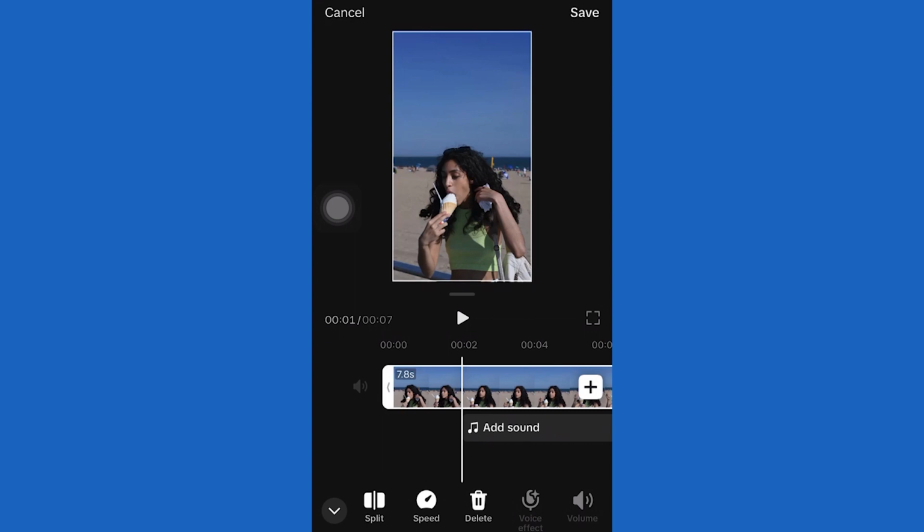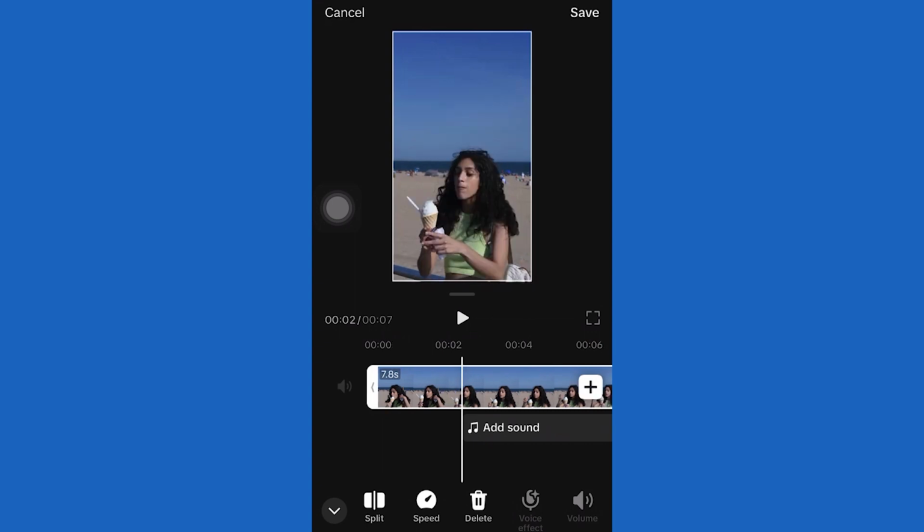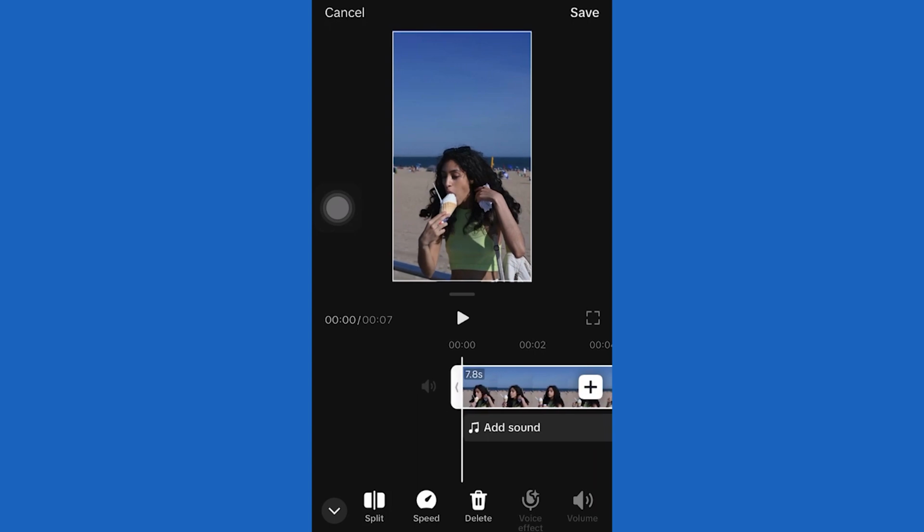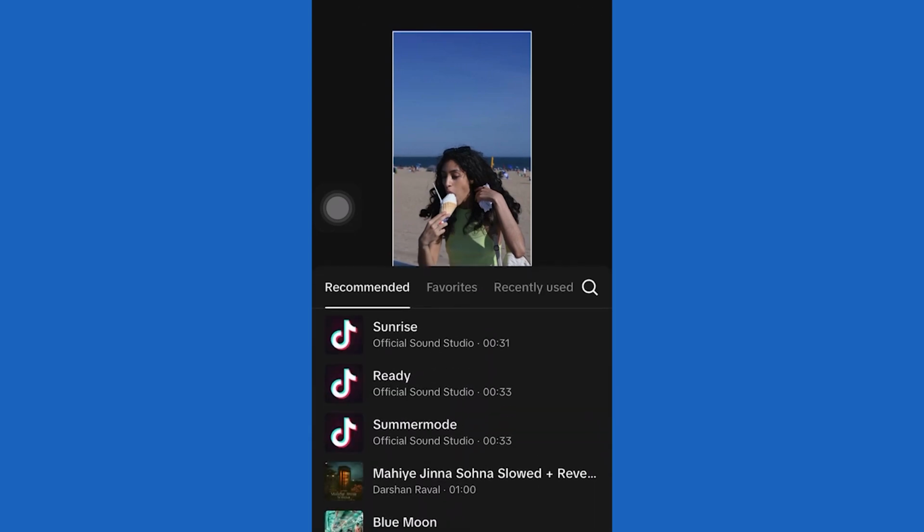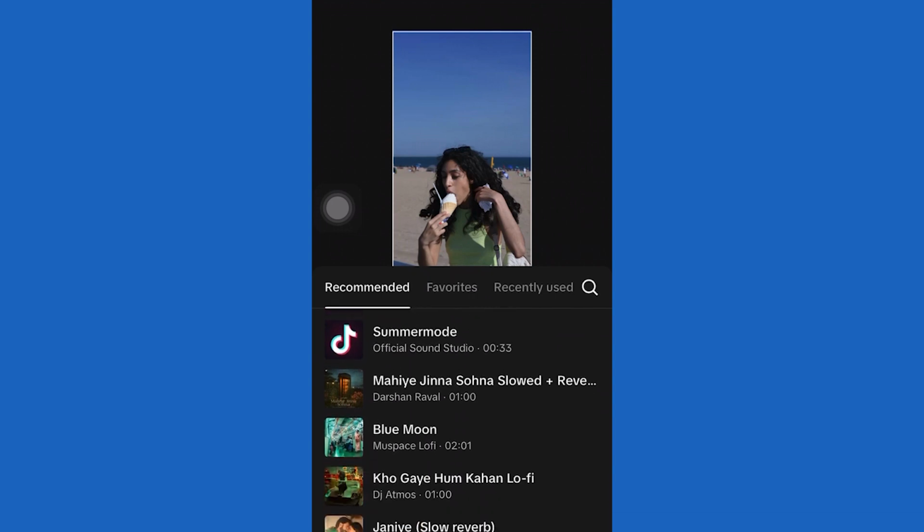When you open it, it should look something like this, and now we need to tap on the sound button. Then sound effect, and a menu with a bunch of different sound effects is going to show up.